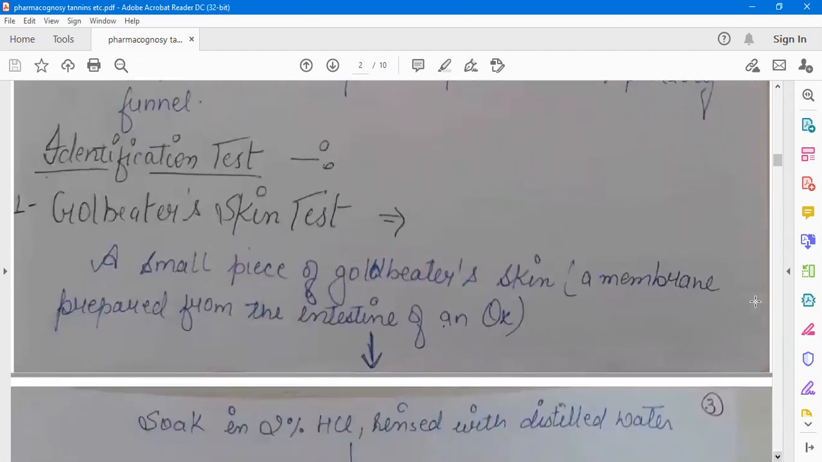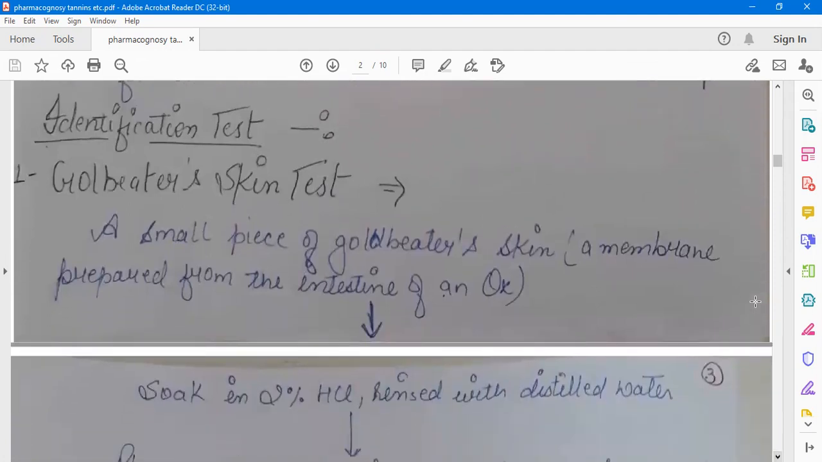Now, the identification tests for tannins, which are very important and for the exam purpose. Identification tests are Goldbeater's skin test. Means for the tannins, it is also important to learn the name of the test because a number of times in the question paper it is asked what are the identification tests of tannins. If you know the name, you can write the test. Goldbeater's skin test.